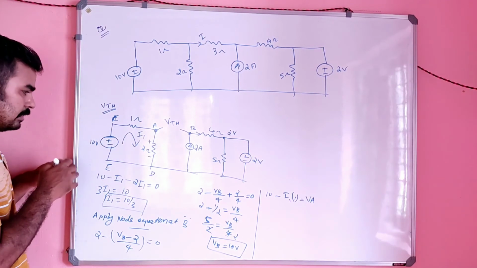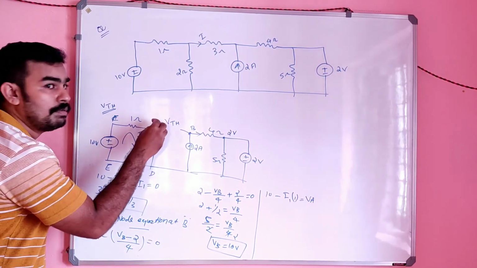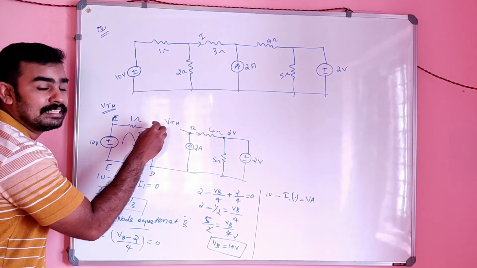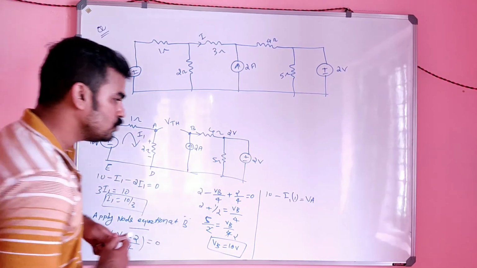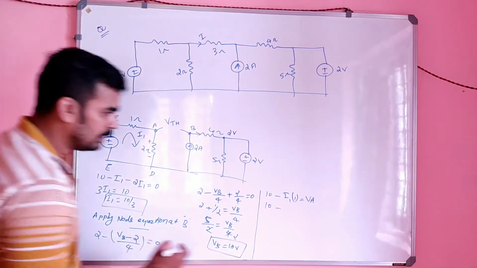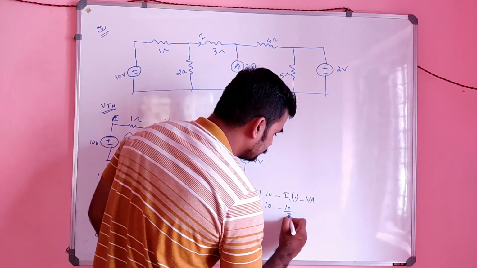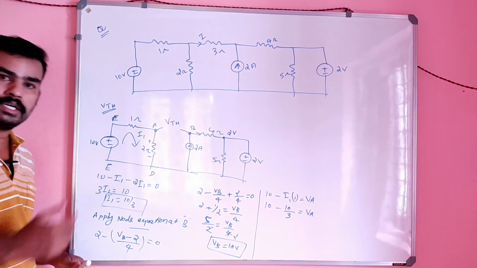That means there is a source of 10 volt minus some drop here. The remaining will appear across A, that is VA. So 10 minus I1 into 1 will be VA. So it will be 10 minus, what is I1 here? You already found I1, 10 by 3. So 10 minus 10 by 3 equal to VA.